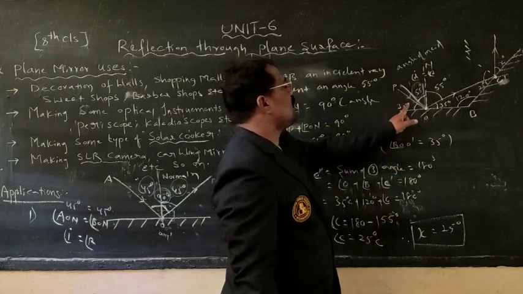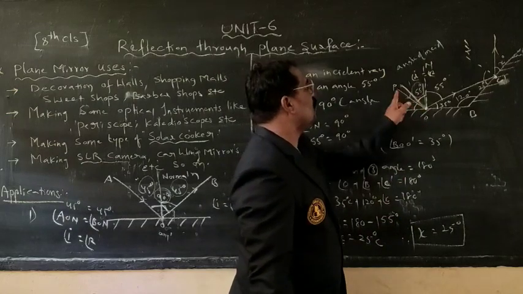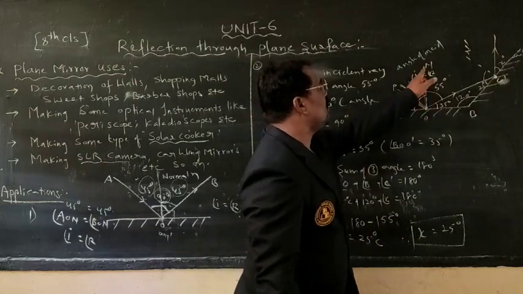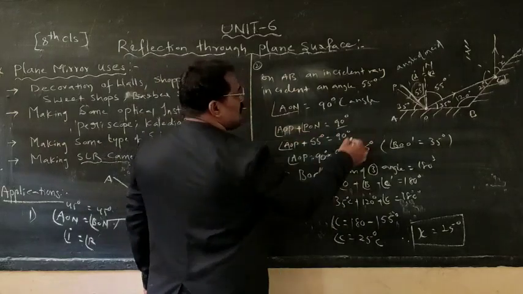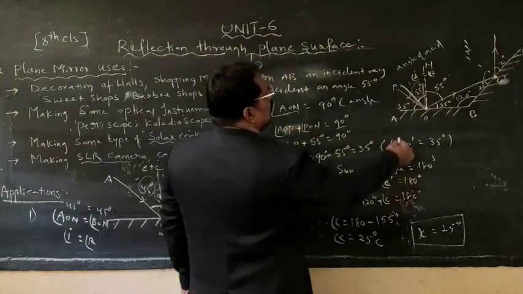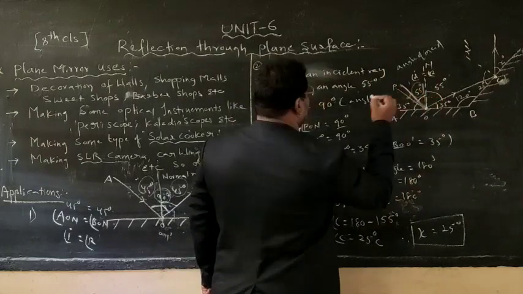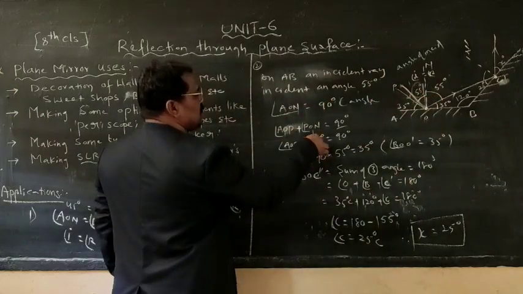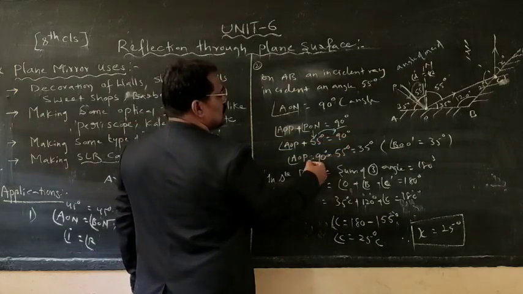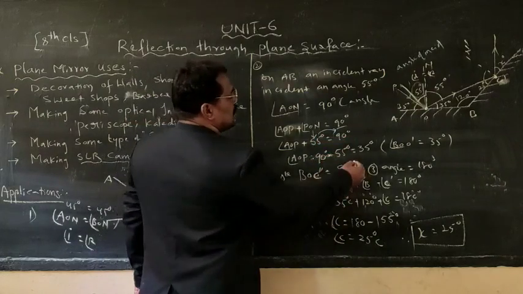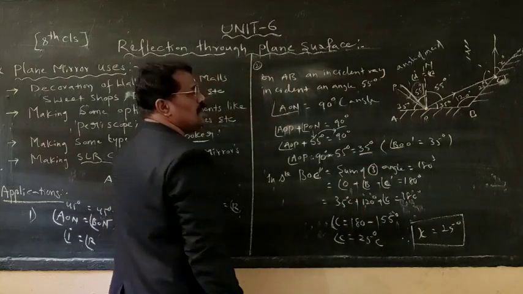AON is nothing but what? The sum of two angles, AOP and PON. Therefore, AOP plus PON is equal to 90 degrees. Within that, we know that PON is equal to 55 degrees. I am placing 55 degrees. AOP is equal to, taking it to that side, 90 minus 55, that is equal to 35 degrees.